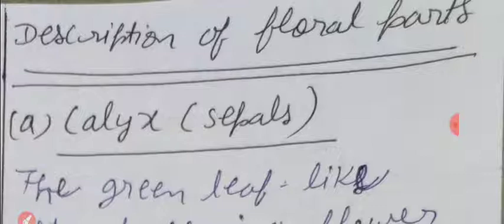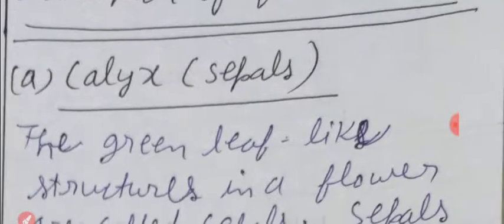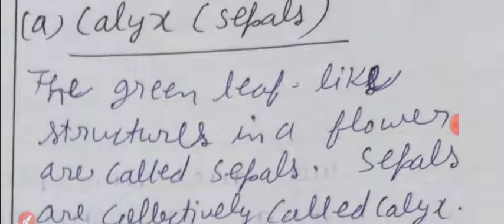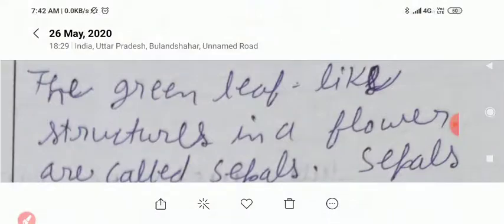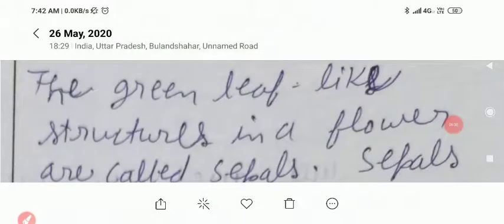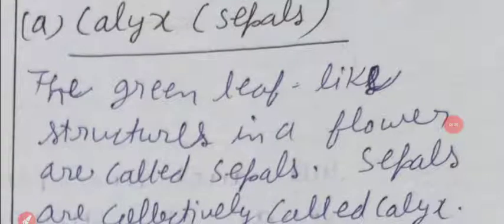The green leaf-like structures in a flower are called sepals. Clear?